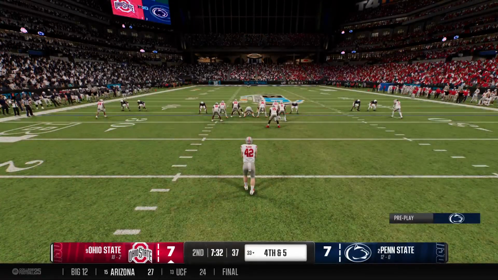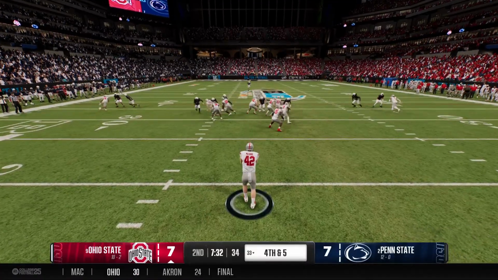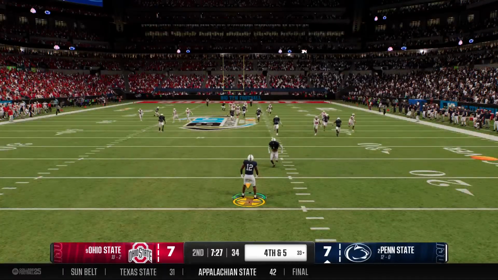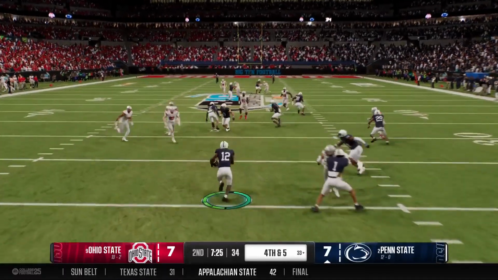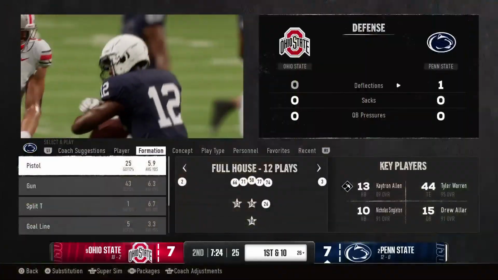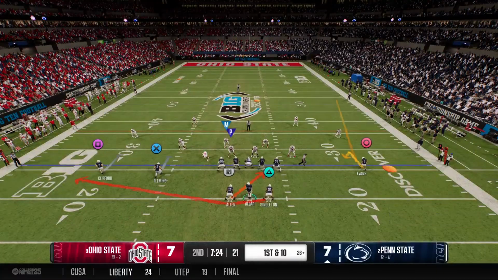Boy, Chris, what a hit there on that 3rd down play by the defensive back. If he doesn't make that play, that's probably a 1st down, and they move the sticks. Instead, we've now got 4th down. No fair catch. They're going to make a return here. And the returner is brought down by the coverage team there. And the Penn State offense is back out on the field.